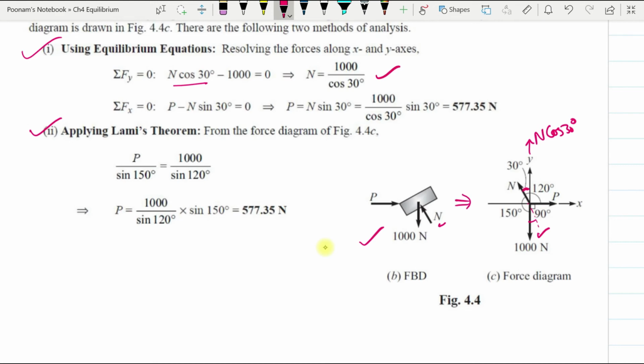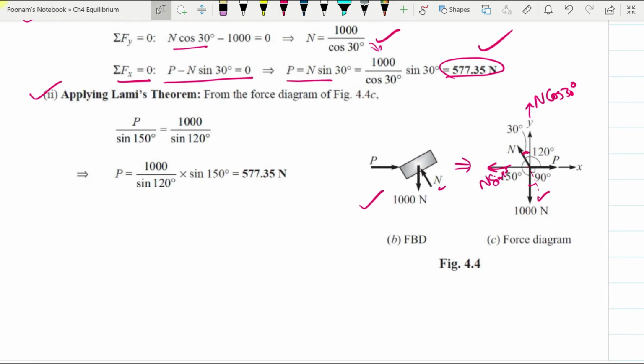And if we use all the horizontal forces acting in x direction equal to 0, P minus N sine 30 degree is equal to 0, so P is equal to N sine 30, and N we have already found, we can put it here, which is 577.35.